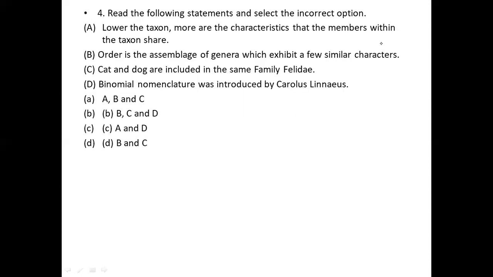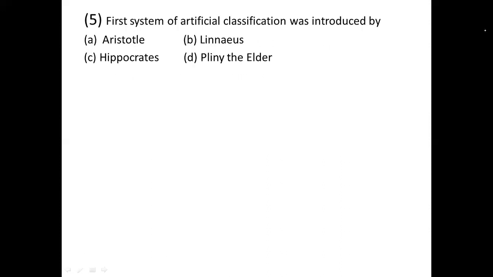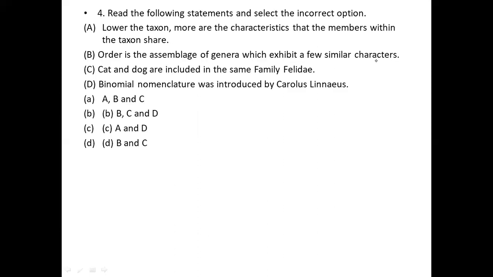See, the fourth question. In that fourth question, see very clearly what they have given: read the following statements and select the incorrect option.